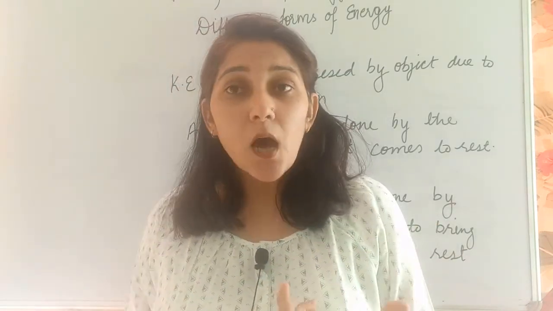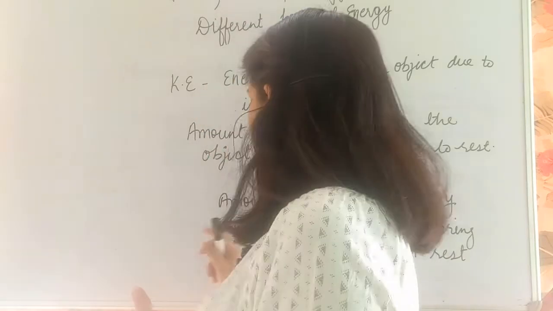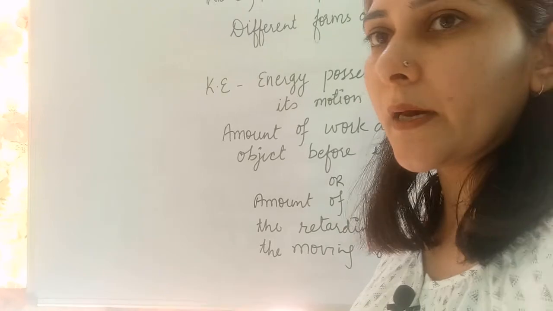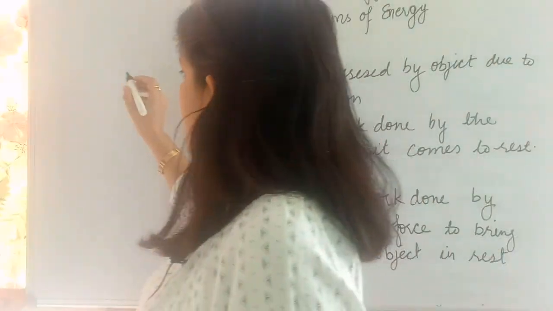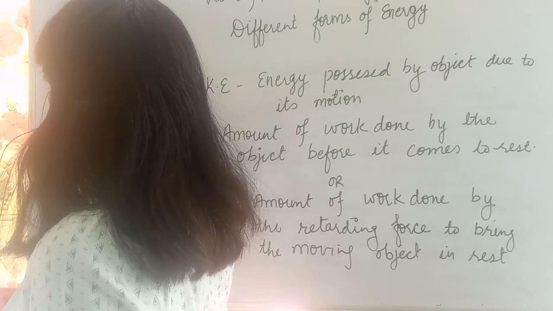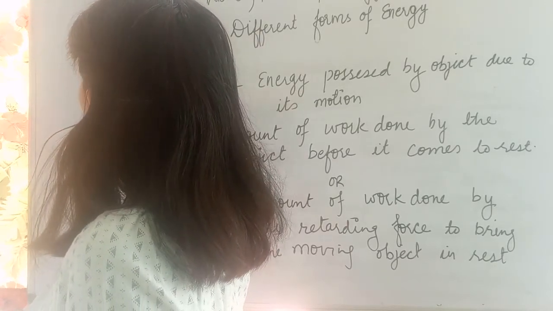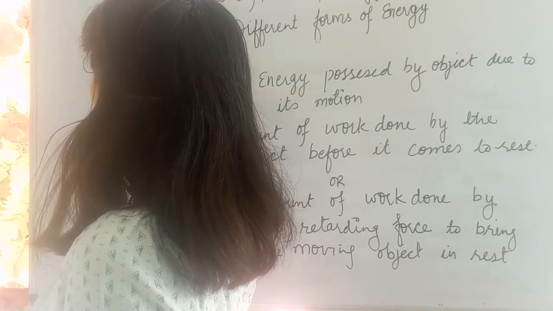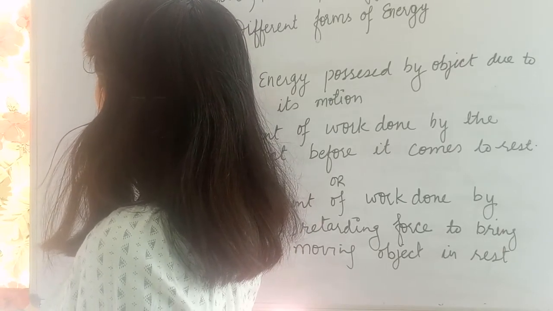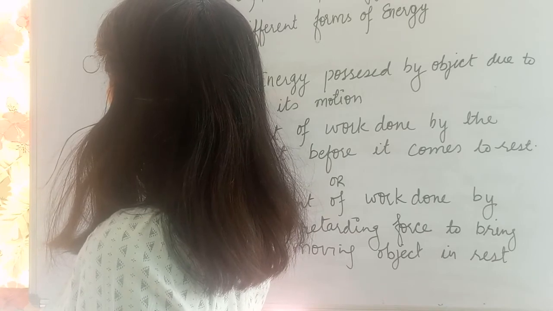Now the question is how to reach the formula of this kinetic energy. I am doing it over here. Just have a look there. Suppose this is an object, mass of the object is m, moving with initial velocity u.